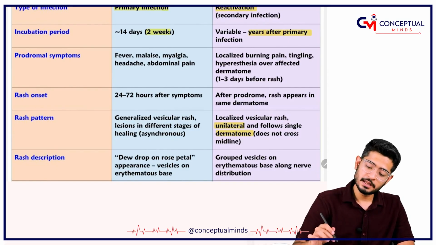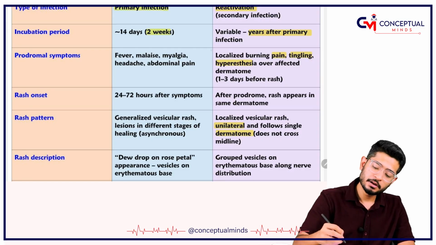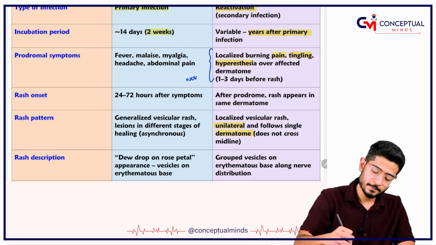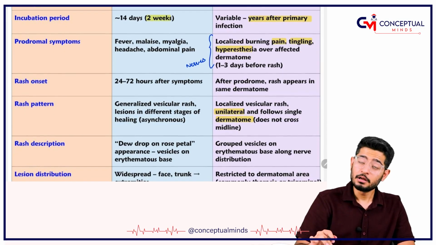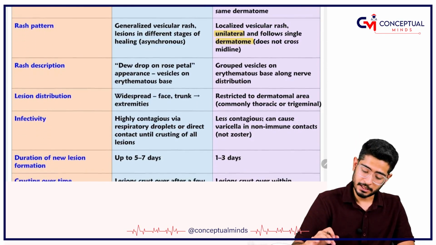So what is going to be there? There will be pain, tingling, hyperesthesia. Why? Because the nerves are getting involved. Okay, what is the pattern of rash? It's unilateral, dermatomal, that I have told you.